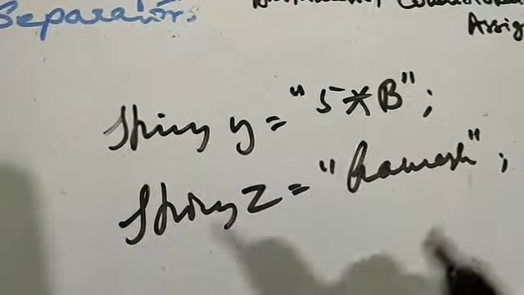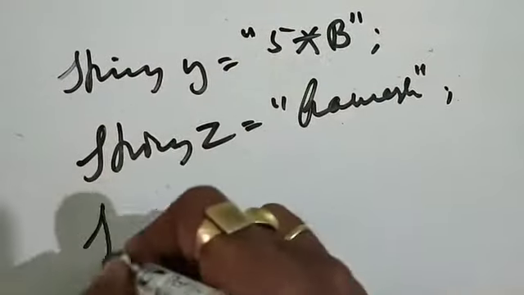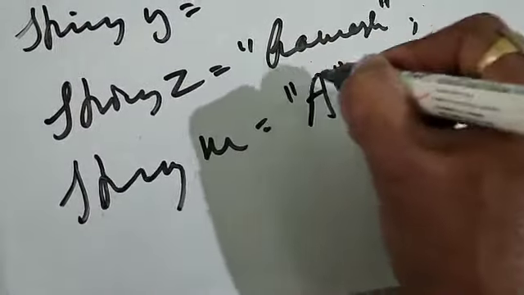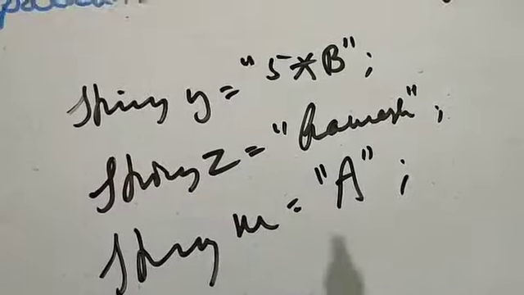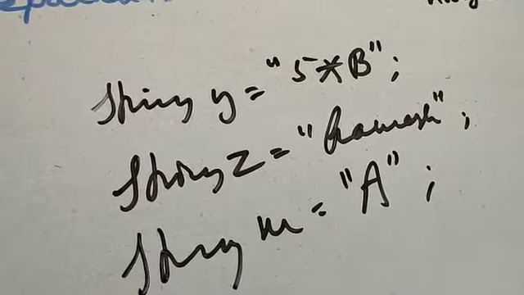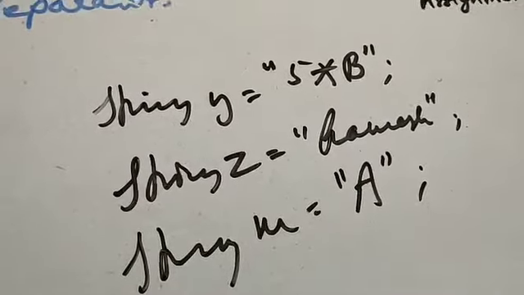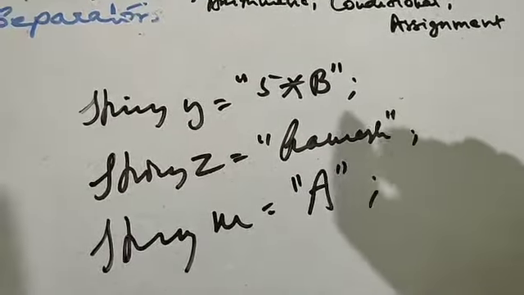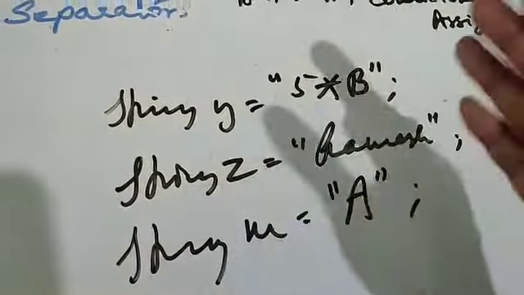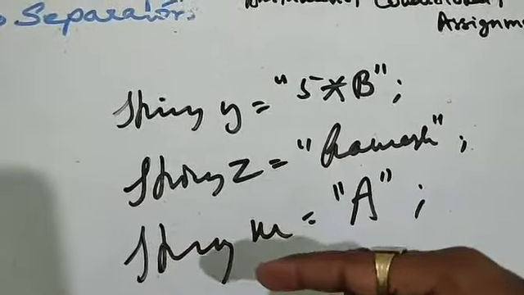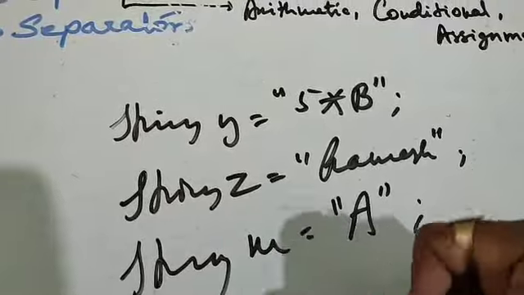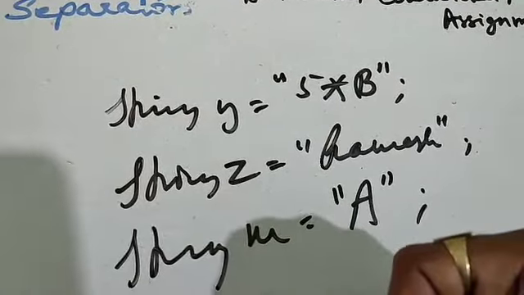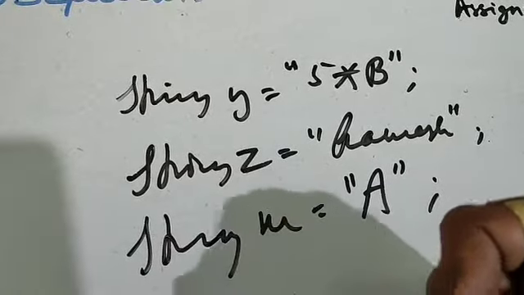Anything you write within double quotes becomes a string literal. So please remember the difference. A string literal includes any combination of characters within double quotes, even any other symbol you can write. So that's why we say it is a combination of any characters enclosed within double quotes. That's called a string literal.